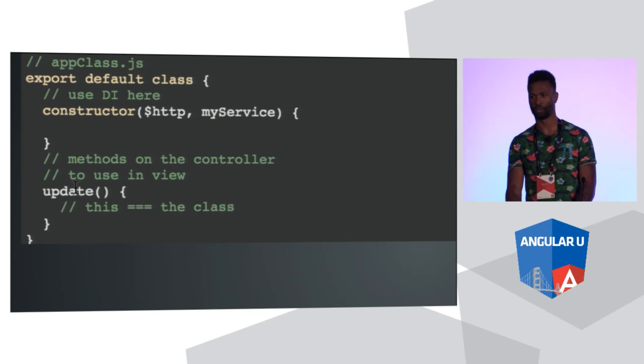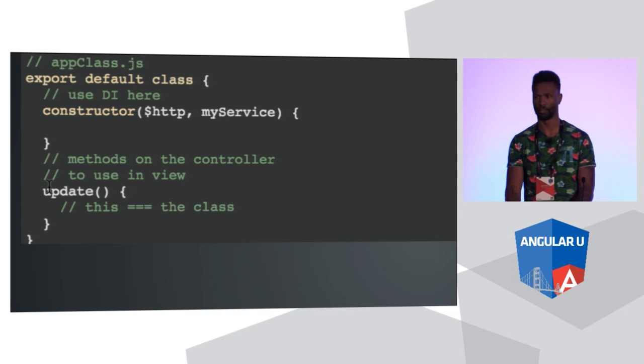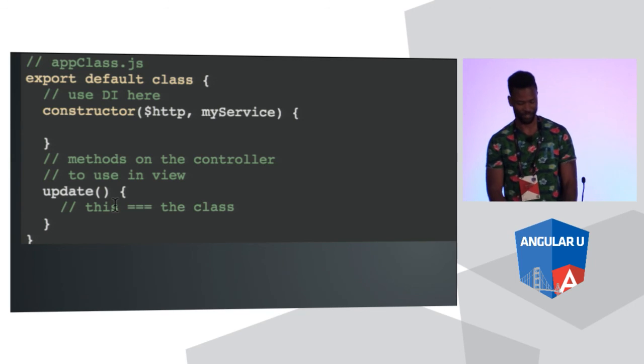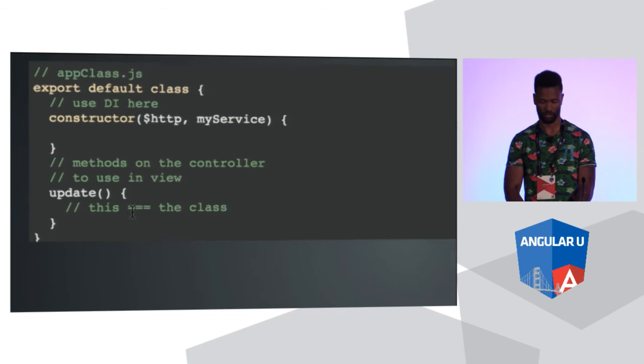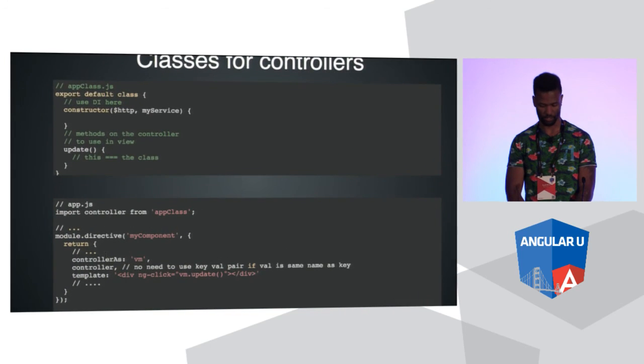And then methods that you want to apply to your controller. If you were using the controller as syntax, which you should if you want to stay current, right? This is how you define a method. This is the new method shortcut for classes, so there's no comma necessary here. You just define your method, and you can inject your arguments here. And what's cool about this is that the this in here is the this out there. Does that make sense? It keeps the context, okay? So if we reference this inside of update, it's the class.